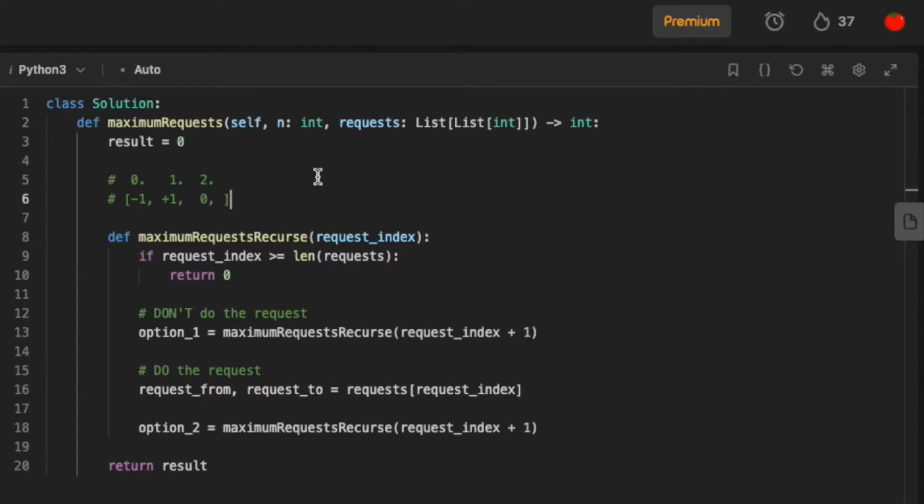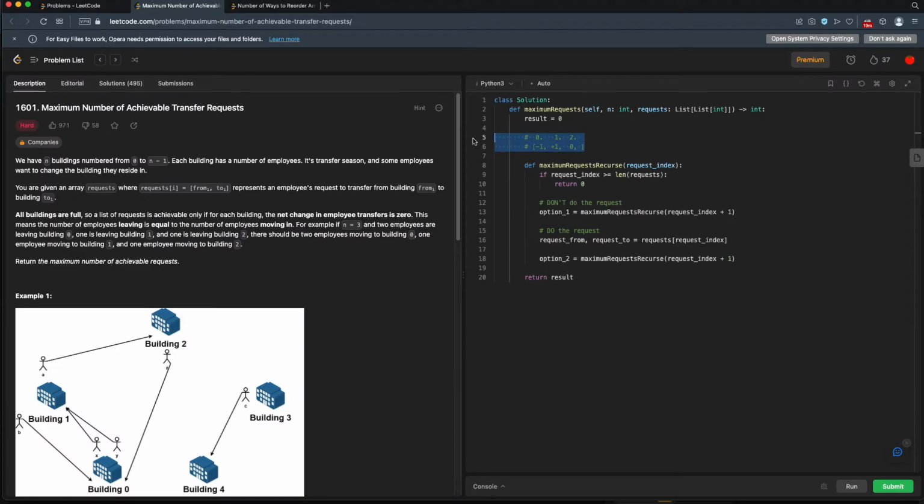All the buildings are in balance again. At that point, all the transfers that we made up to this point are valid transfers. It means we're able to use all these transfers to balance out again, and we've reached a new balanced state. At that point, we can lock in those transfers or those requests and keep that number of requests as a valid set of requests. So let's do this.